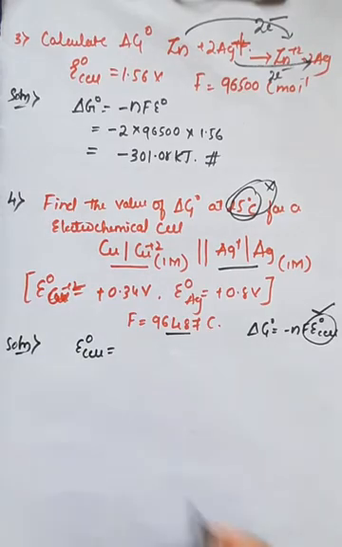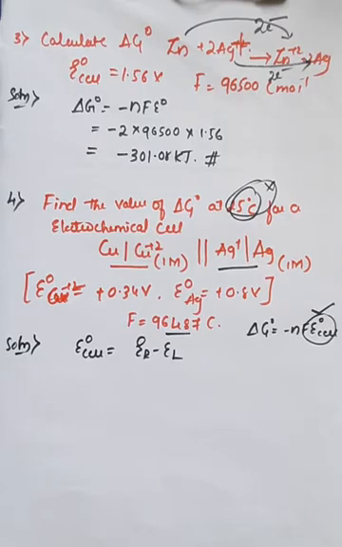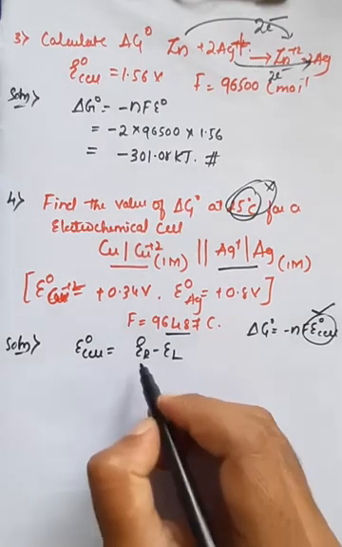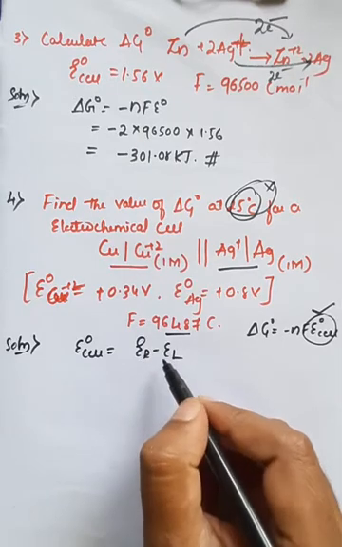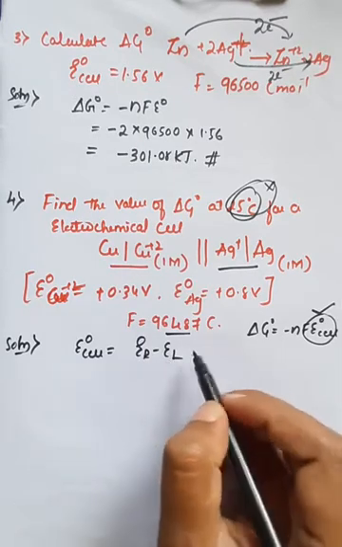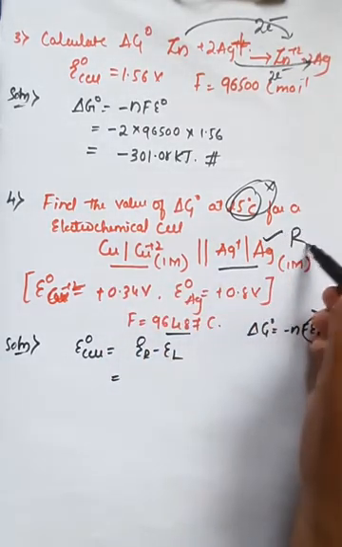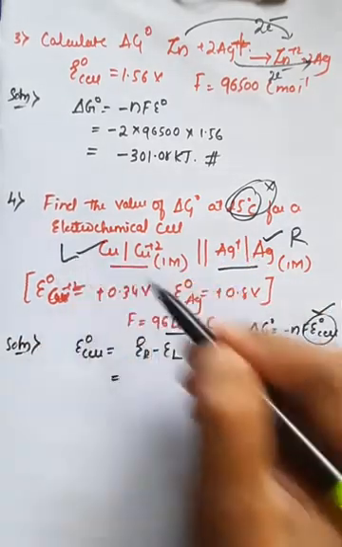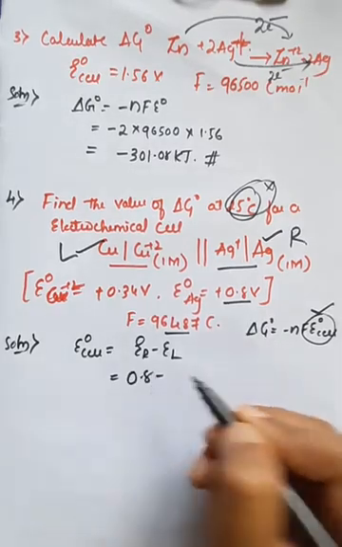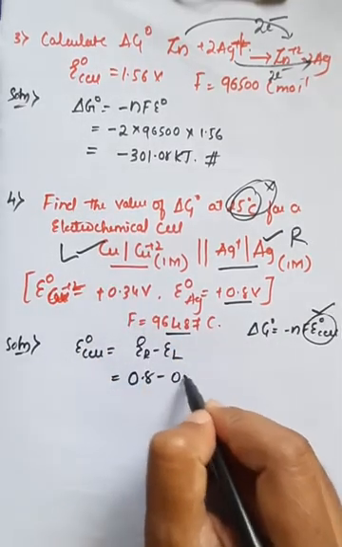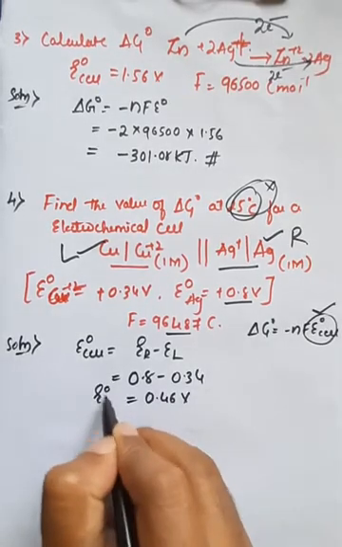We know that E naught of the cell is equal to E right minus E left. Initially we have seen in case of Nernst equation, the total EMF of the cell can be calculated as the right electrode minus left electrode, that is E right minus E left. Here the right electrode is silver and the left electrode is copper. So the value of right electrode is 0.8 minus left electrode 0.34, and the total value is 0.46 volt. Now we got the E naught of the cell, right?